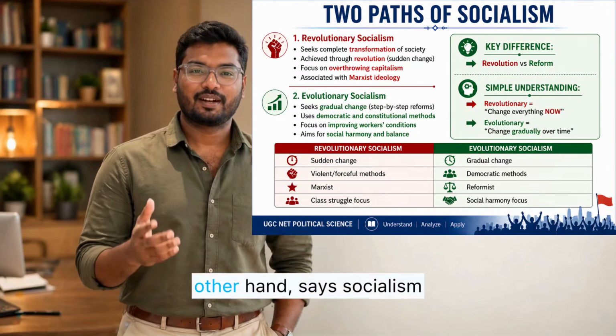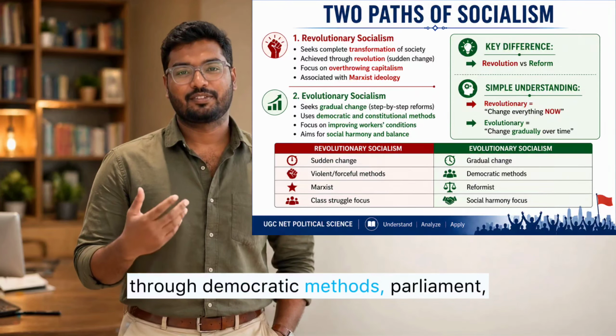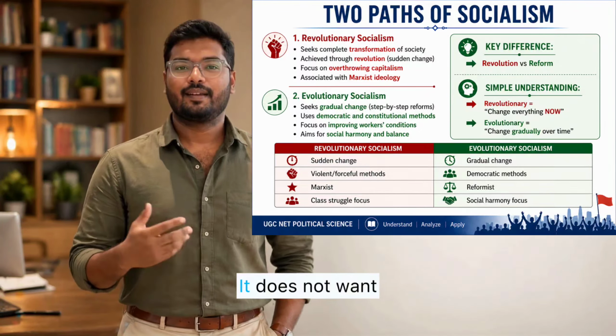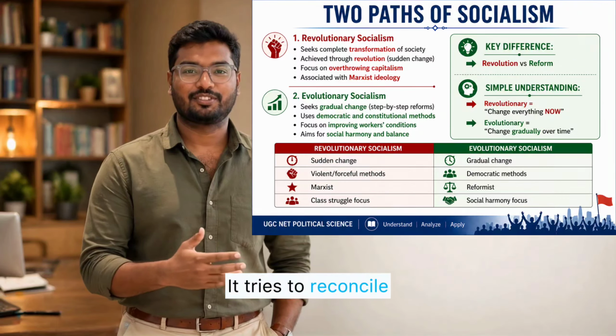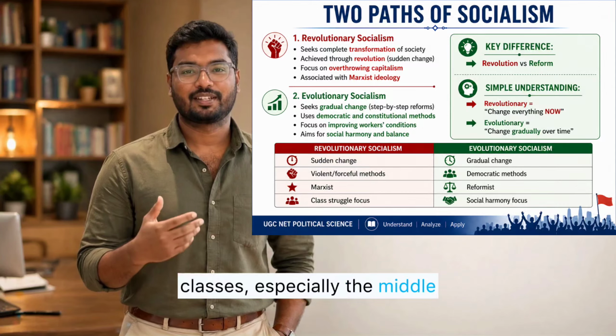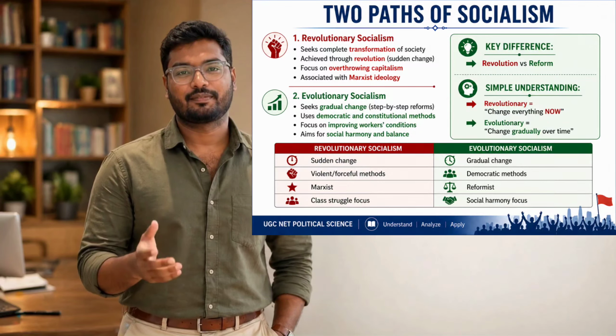Evolutionary socialism, on the other hand, says socialism can be achieved gradually through democratic methods, parliament, legislation, trade unions, welfare policies, and public control. It does not want complete transformation in one stroke. It tries to reconcile the interest of the working class with other classes, especially the middle class. That is why it is also called democratic socialism.